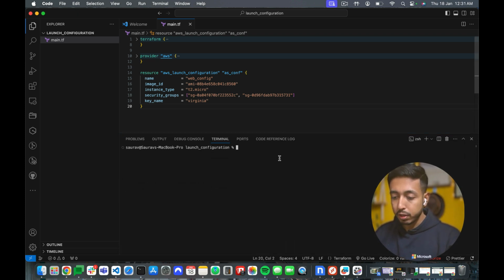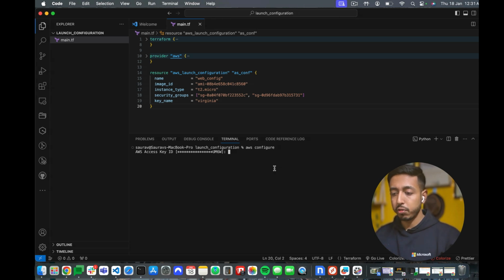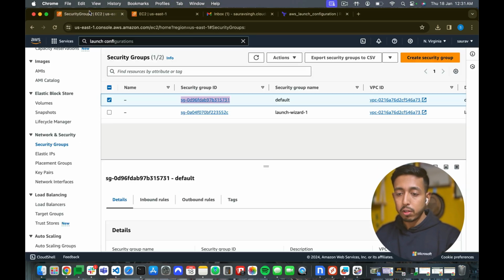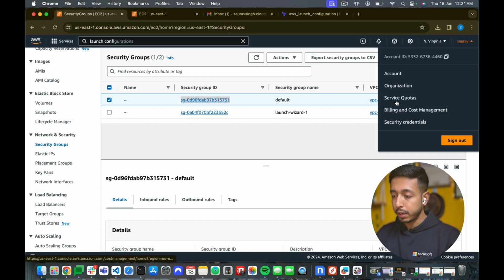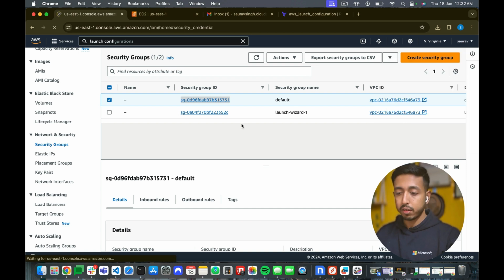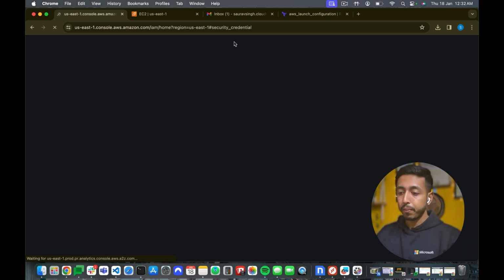So before we do anything, I just need to do terraform init, but I will configure my AWS first. AWS configure, and I need an access key and a security key, I mean the secret value. Let's just go ahead and quickly create security credentials for me.